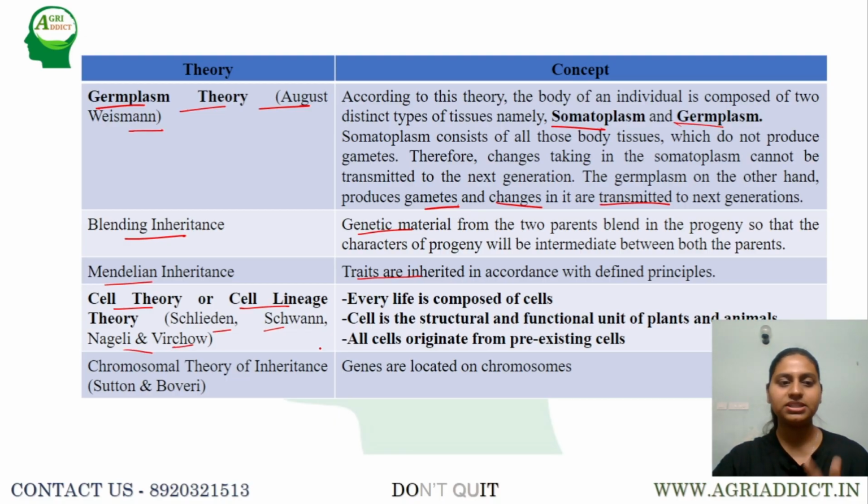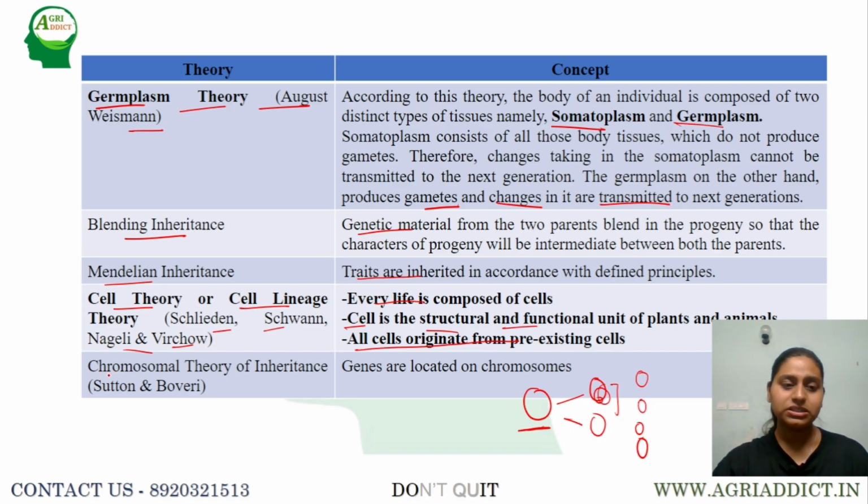The important postulates under cell theory are that every life is composed of cells. That is, each and every organism except viruses and other acellular organisms is composed of cells, and these cells are the structural and functional unit of plants and animals. That has to be remembered. All the cells originate from pre-existing cells. That is, a single mother cell will undergo division to produce daughter cells. In case of mitosis, 2 daughter cells, whereas in case of meiosis it will be 4 daughter cells.